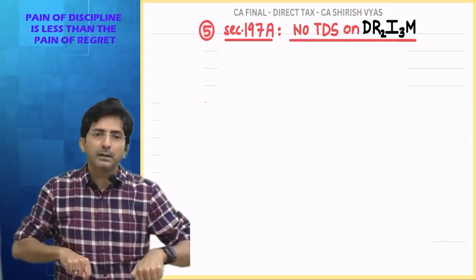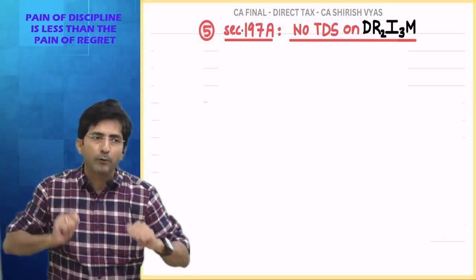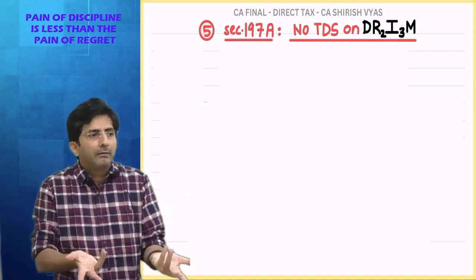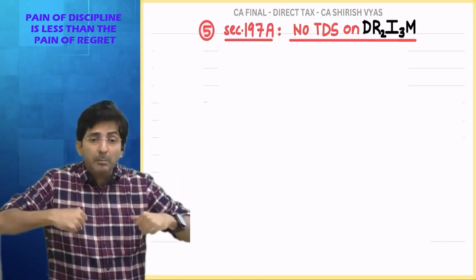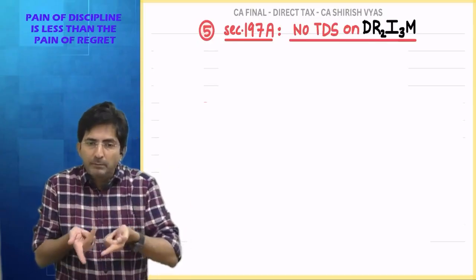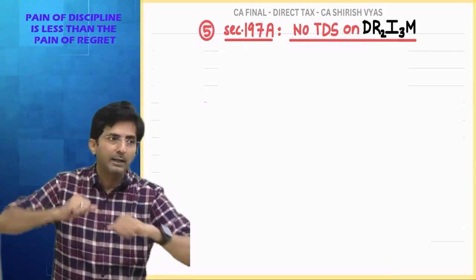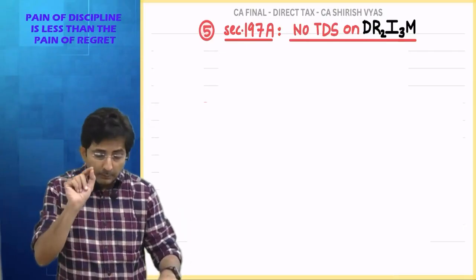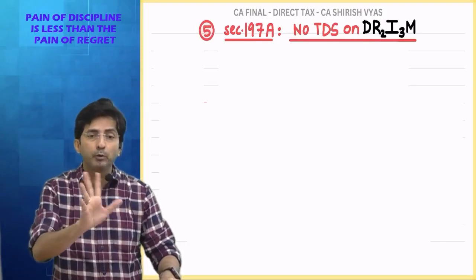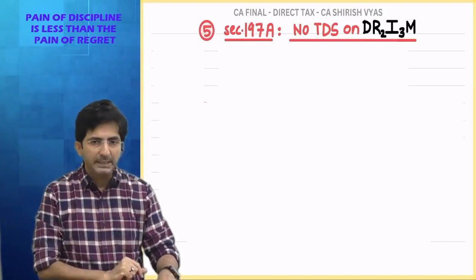Now waiting for the refund is unnecessary trouble for me. When my tax is not there, why the hell are they deducting TDS? It's troubling me, because first they deduct, and then while filing the return I have to claim the refund. And God knows when I will get the refund. This is a common problem with many people, especially those whose income is below the basic exemption.